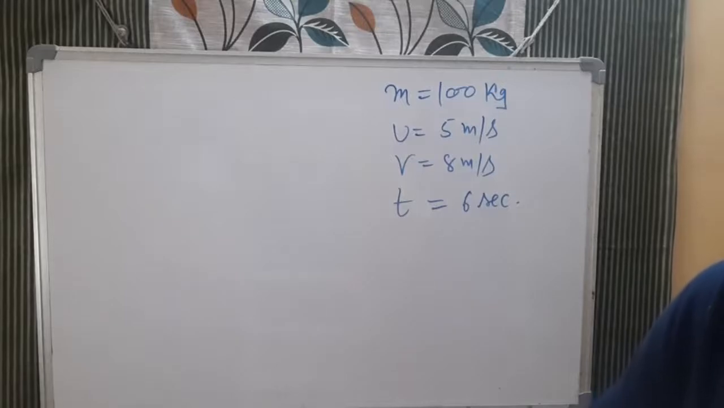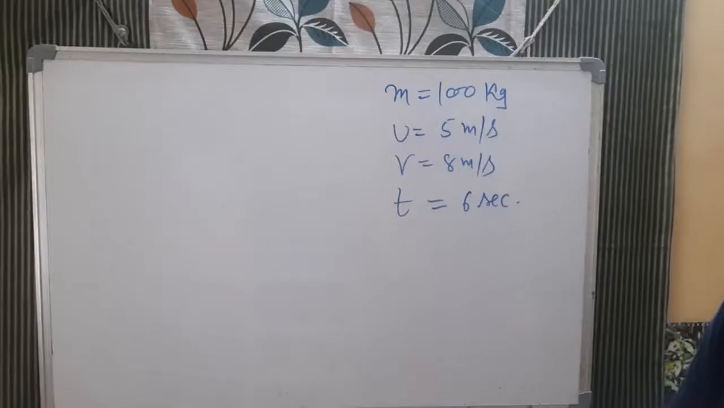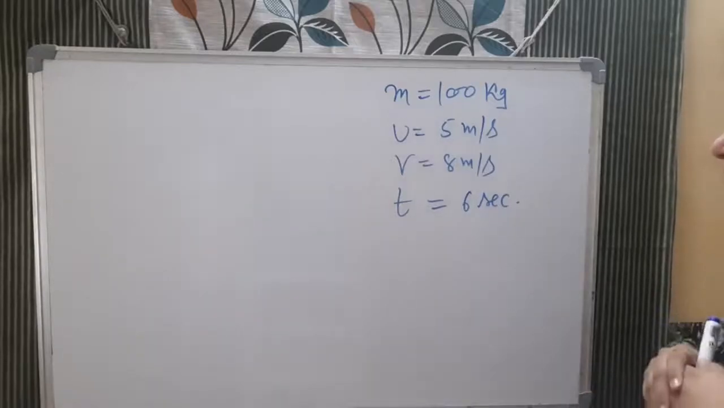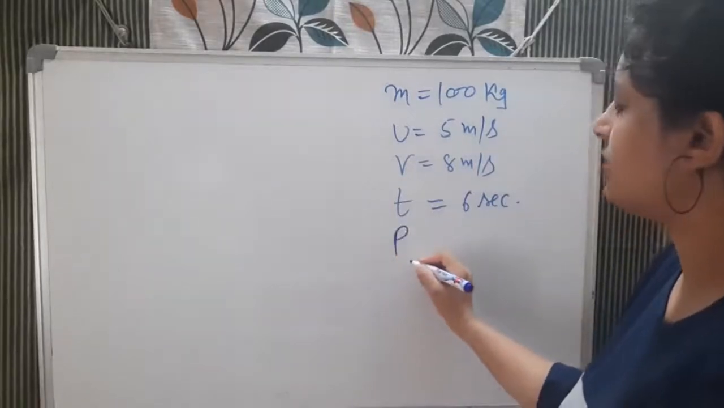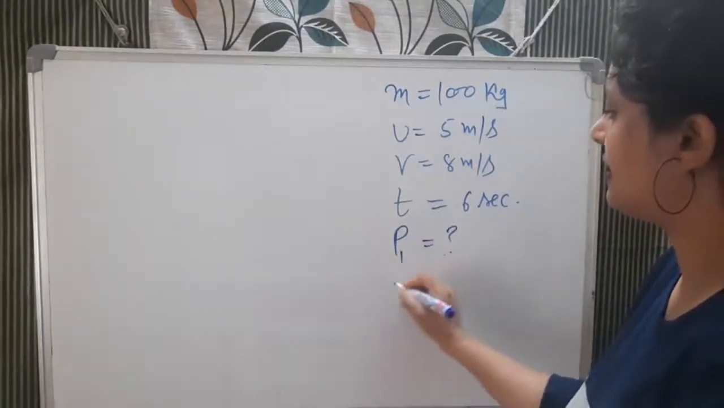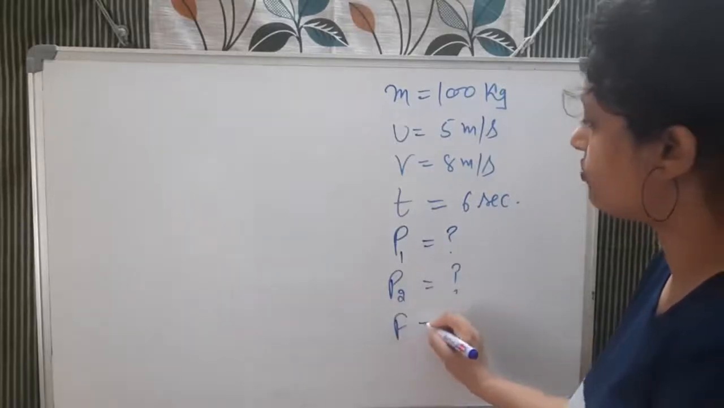So we need to calculate what is the initial momentum, then what is the final momentum, and after that find the magnitude of the force also. What is the magnitude of the force exerted on the object? So we need to calculate that thing also. Initial momentum, that is, P1 we can say, final momentum P2 we can say, and then force also we need to calculate.